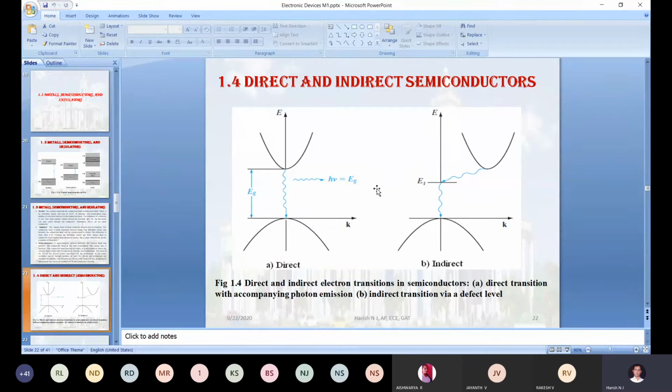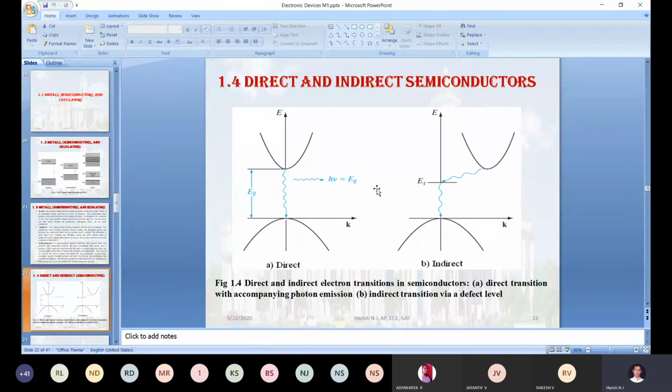In the direct semiconductors, just have a look. I will read out some of the elements that come under the direct semiconducting materials. Listen carefully: gallium arsenide, gallium nitride, gallium antimonide, indium phosphide, indium arsenide, and indium antimonide. All these elements come under the direct semiconducting materials.